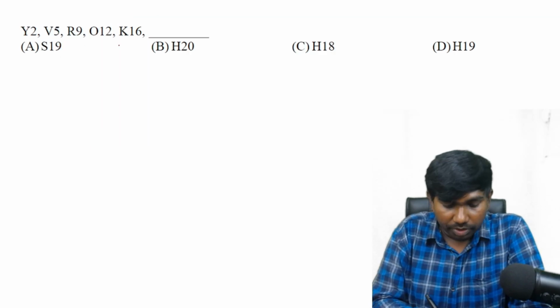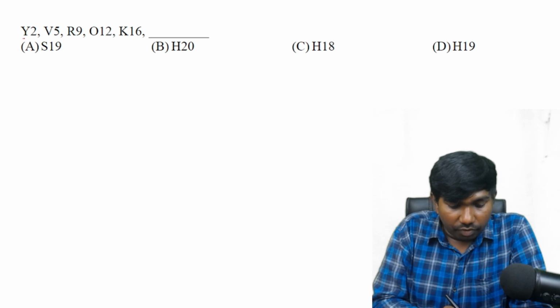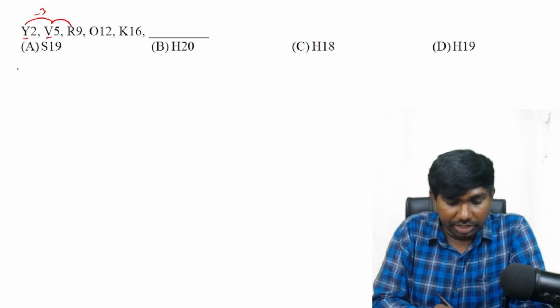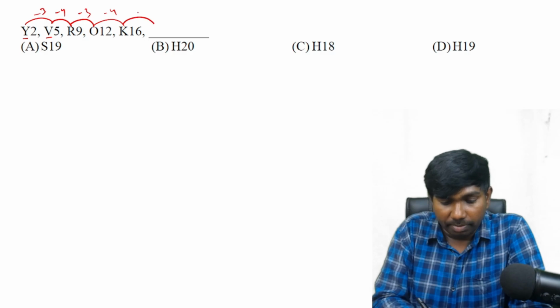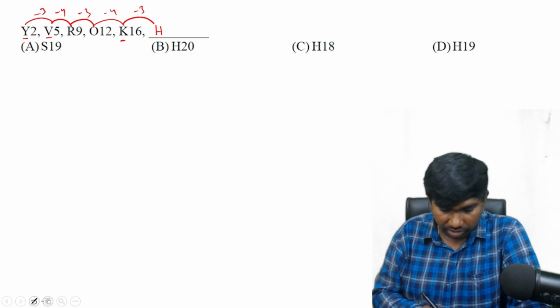Next question. First see the letters. Y 25, 22, that means minus 3. 22 and 18 is minus 4. 18 and 15, minus 3. 15 and 11, minus 4. That means it must be minus 3. K is 11. 11 minus 3 is 8. Eighth letter is H. We got the first letter.